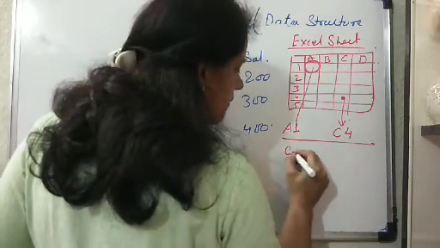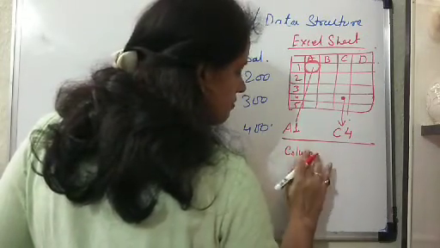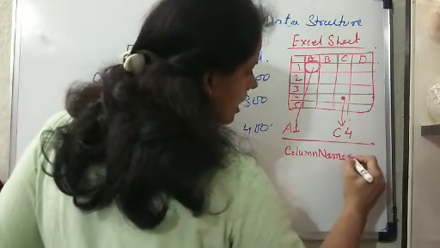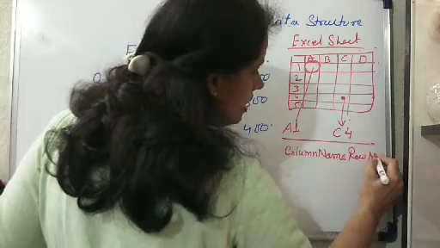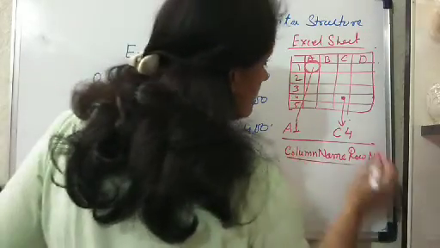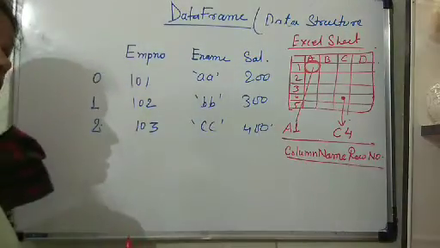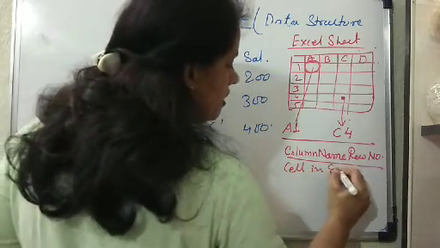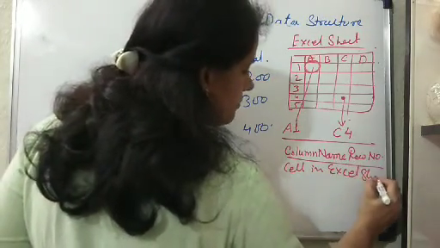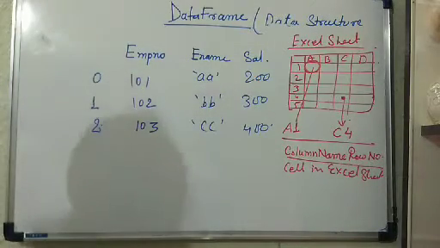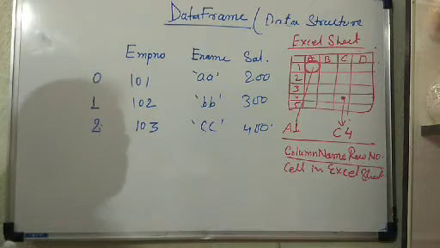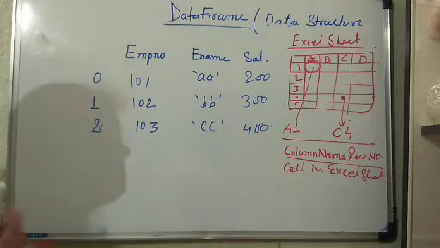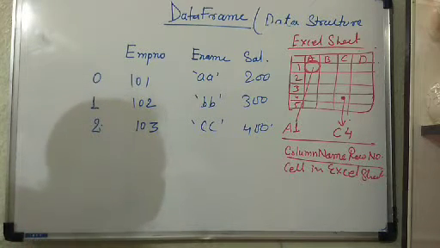Column name and row number represent a cell in an Excel sheet. The column name and row number represent the address of a cell, which is the intersection of a row and column in the Excel sheet.